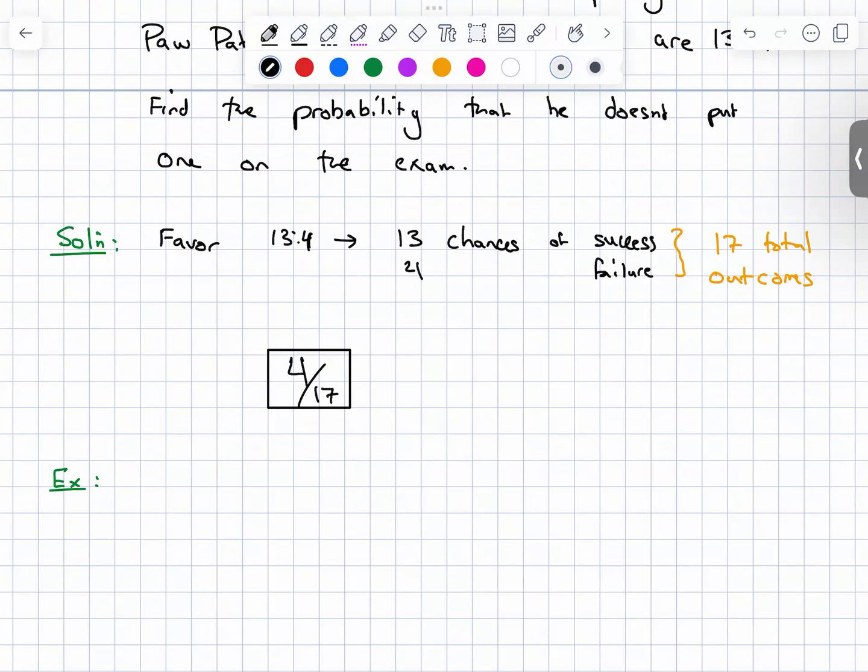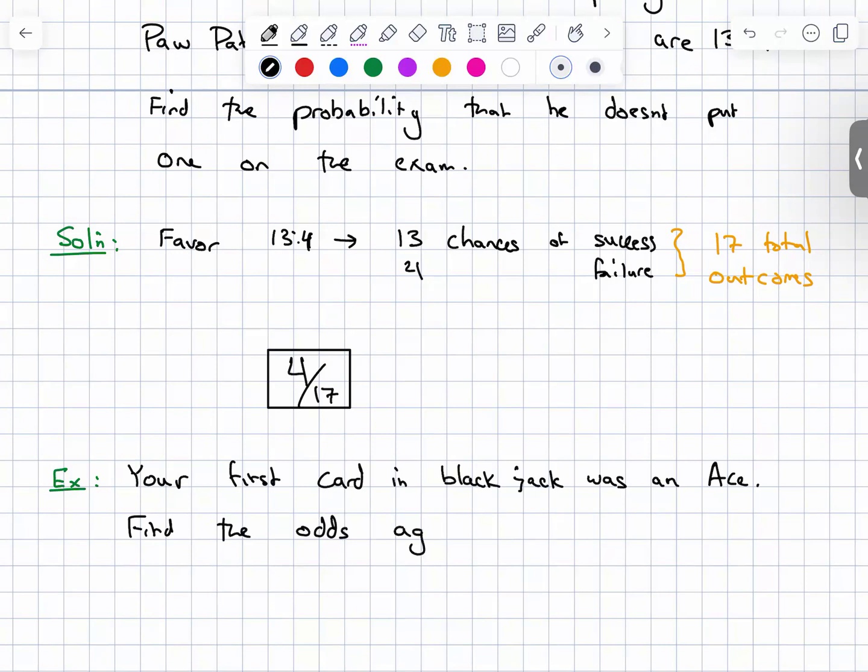Let's do an actual scenario. Your first card in blackjack was an ace. Find the odds against you getting 21.